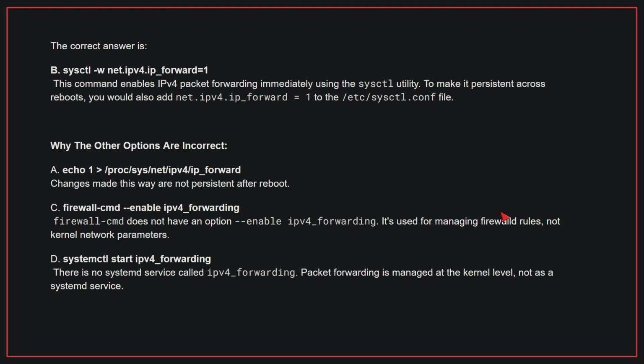Why the other options are incorrect? A. Changes made this way are not persistent after reboot. C. The firewall command does not have an option to enable IPv4 forwarding. It's used for managing firewall rules, not kernel network parameters. D. There is no systemd service called ipv4-forwarding. Packet forwarding is managed at the kernel level, not as a systemd service. Therefore, the correct answer is B.